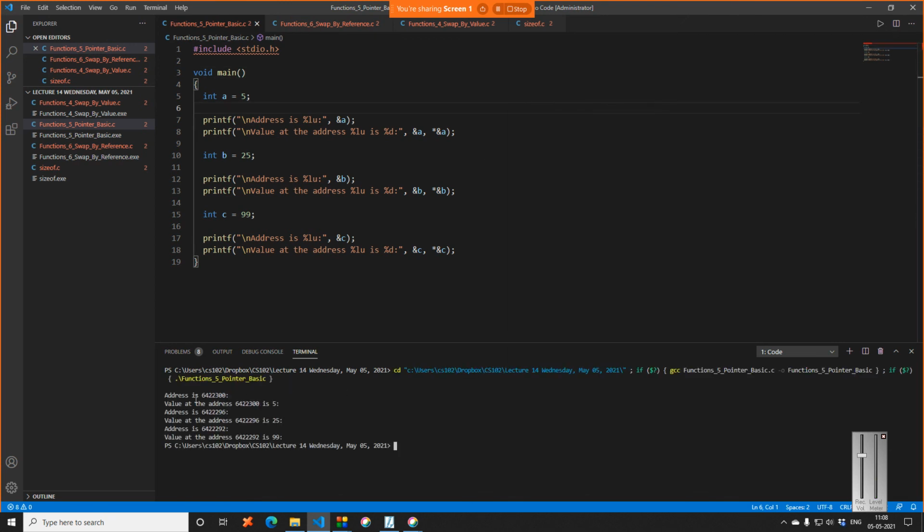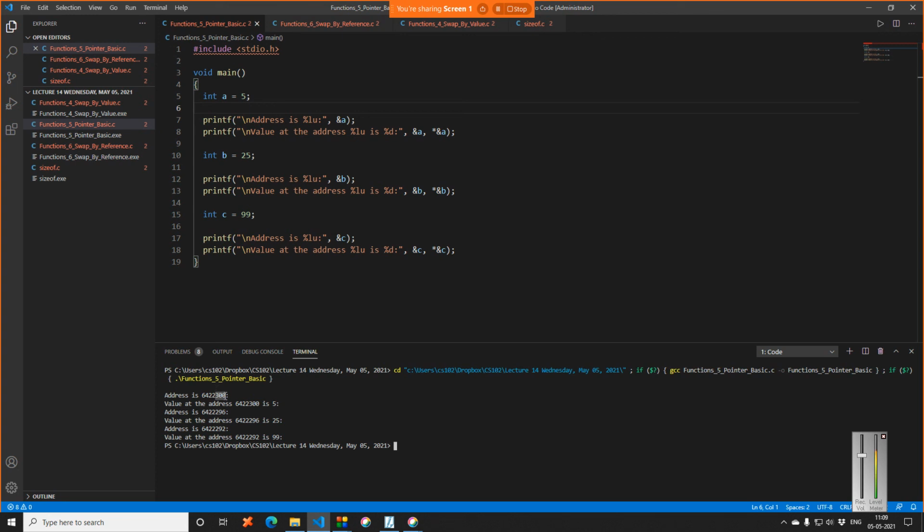You can see I have an address 6422300, then an address 6422296, and then an address 6422292. One interesting thing you can observe is that the difference between 292 and 296 is 4, because all other digits are the same. Then 296 to 300 is again 4.